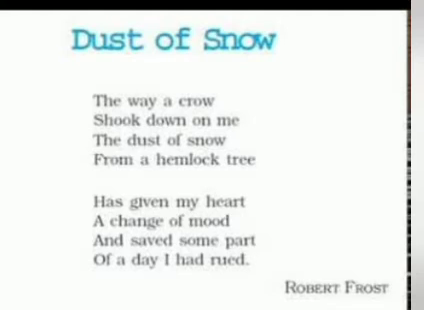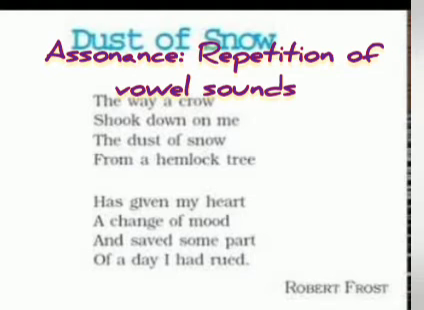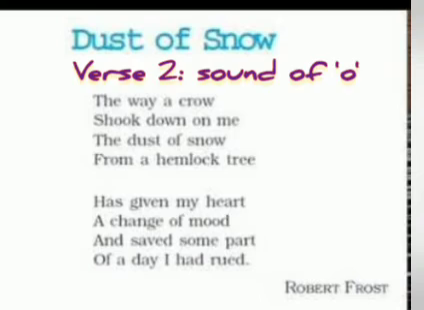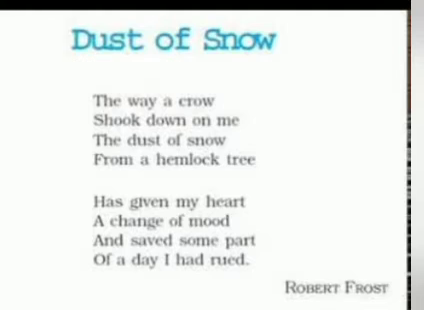Next is assonance. The author has used assonance here, which again gives a rhythmic pattern to this poem. Now what is assonance? Assonance is repetition of vowel sounds which are used in very closely connected words. So in line number 2 here, if you can see, shook down on me, the sound of the vowel O is being repeated here in very closely connected words, which is shook, shook down on me. So here assonance is beautifully used by the author.